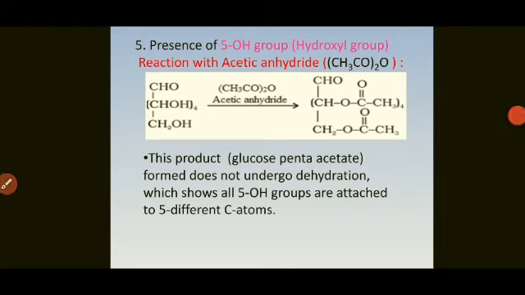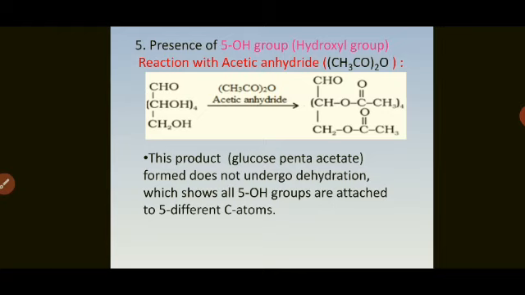Next one is presence of 5 OH group, that is hydroxyl group. Now before going to this reaction, I will tell you one thing. If any one carbon atom is having 2 OH groups on the same carbon atom, then always it is unstable and it loses the water molecule. That is called as dehydration. The condition is if the 2 OH groups are present on the same carbon atom. Now, let us start with the reaction.